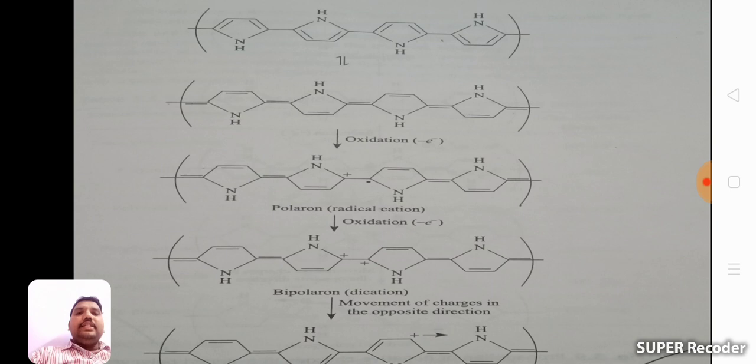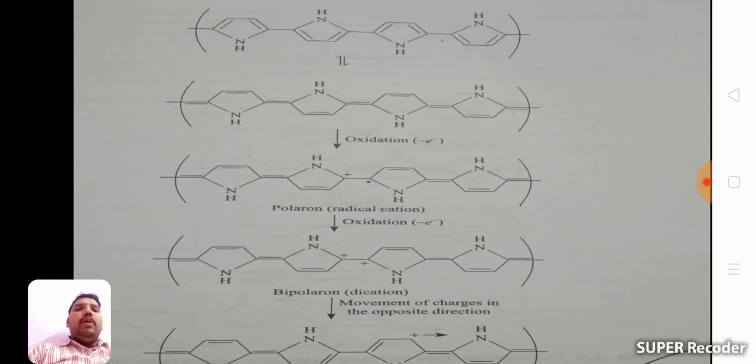The first way is the p-type doping of polypyrrole. Here this is the polypyrrole structure. After delocalization of bonds, we get this identical polypyrrole structure. In this one we add an oxidizing agent for the oxidation reaction. Here, in the oxidation reaction, we remove one electron. This bond is shifted towards this side by homolytic cleavage. You get a positive charge and a negative charge, that is a polar ion molecule.